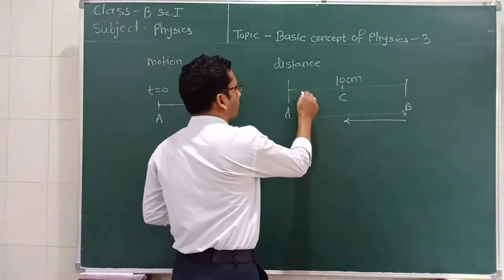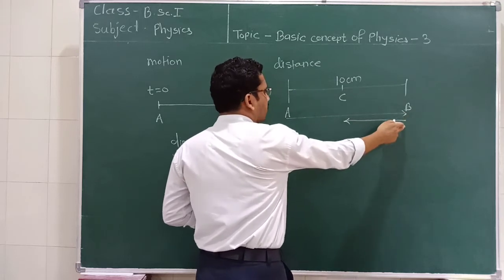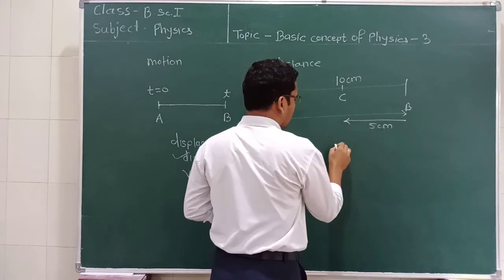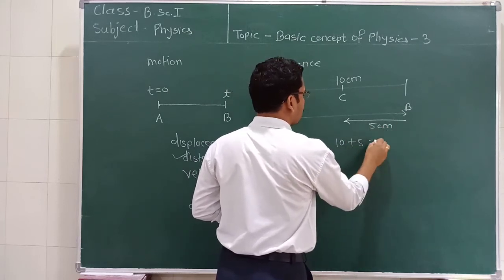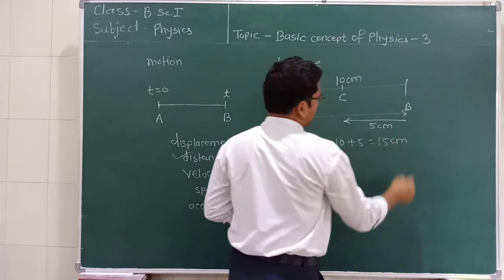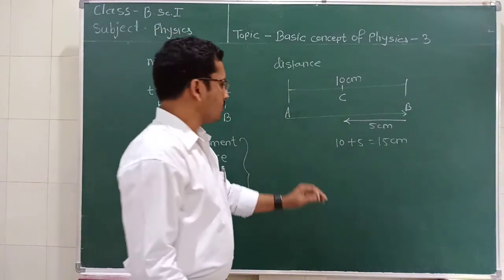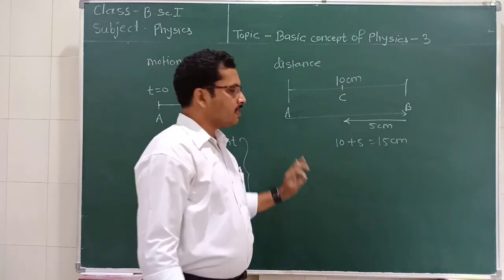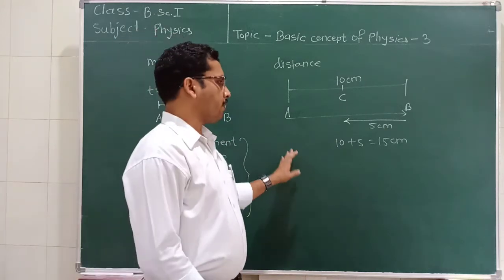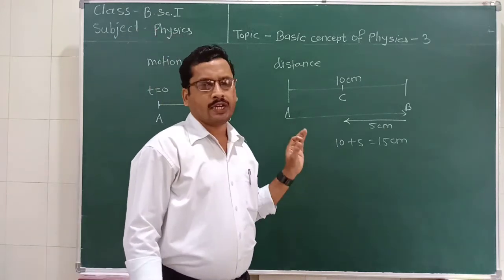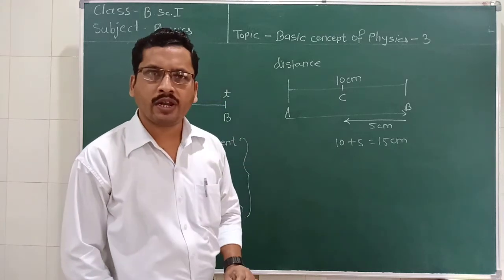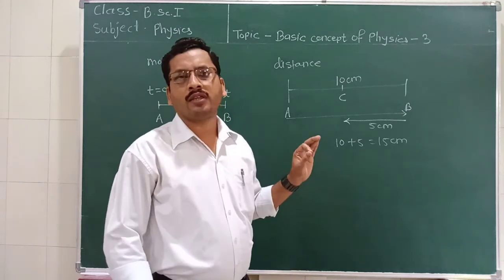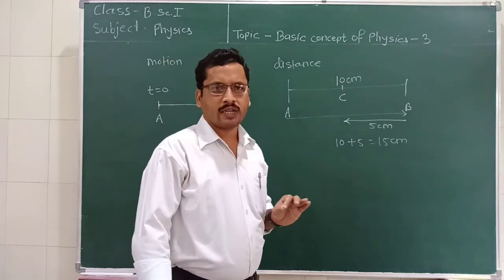So we can say that this is 10 centimeter and the return from B to C is 5 centimeter. So the total path covered is equal to 10 plus 5 is equal to 15 centimeter. So this is about the distance. What is the distance? Distance is nothing but the total path covered by the object during the motion. It is a scalar quantity, not a vector quantity. It does not depend upon the direction of the object, it is independent.